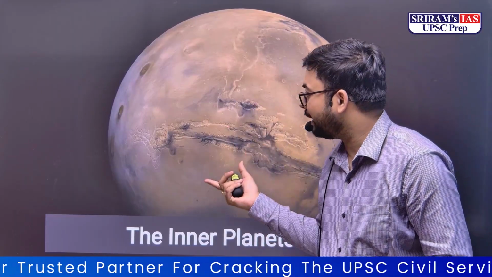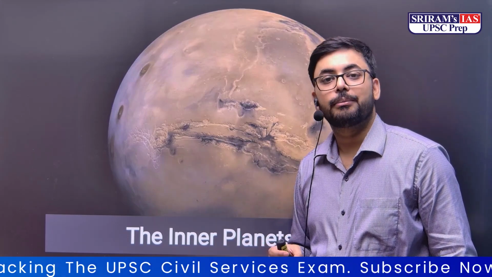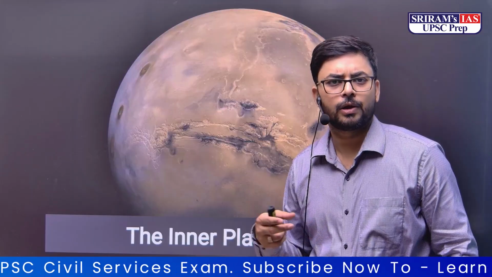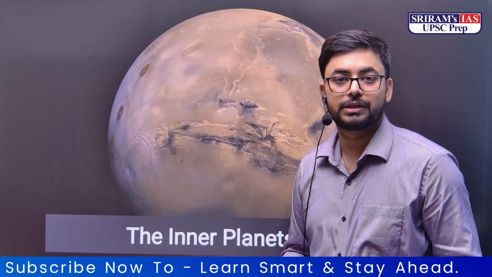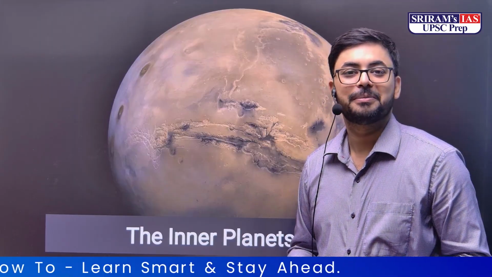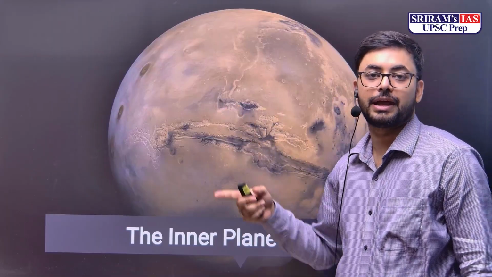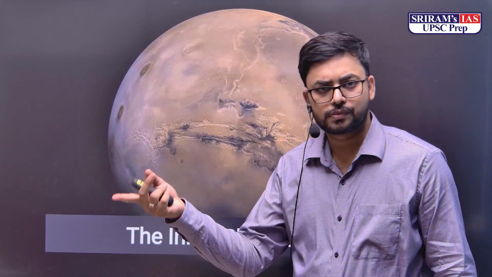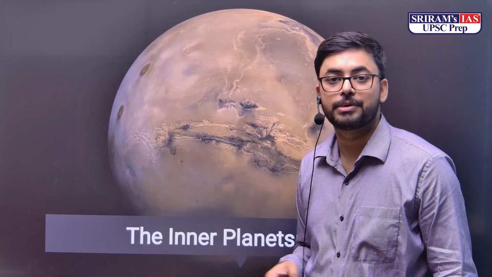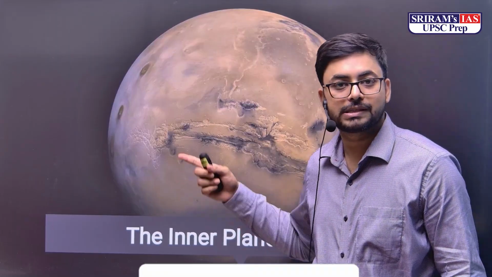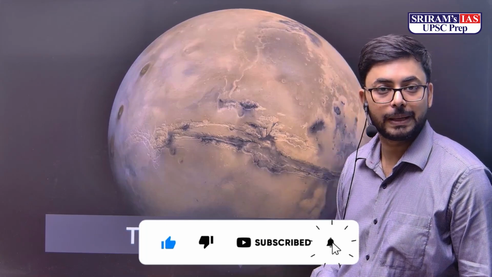It is the planet which is very keenly observed and investigated these days by private companies as well. Elon Musk keeps saying that we will colonize Mars in the future. They don't say that they will colonize Venus or Mercury, but they want to colonize Mars. India's MOM mission was sent in 2014. It inserted itself into its orbit, the Mars Orbiter Mission, MOM mission as we call it. So water has been there on Mars as per the investigation by the scientific community.